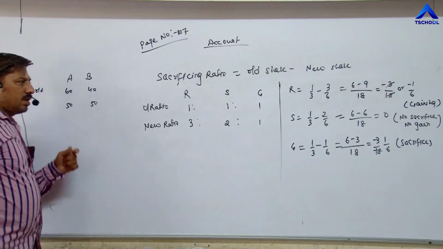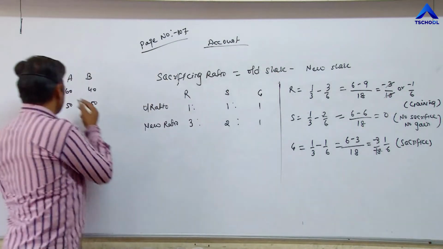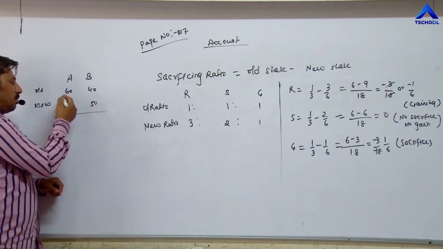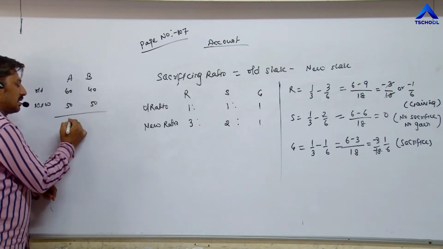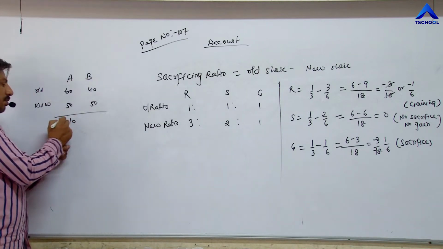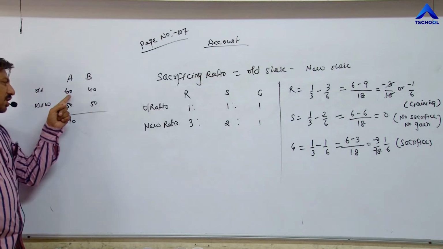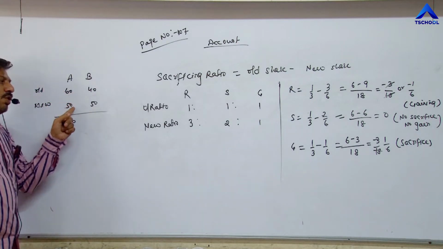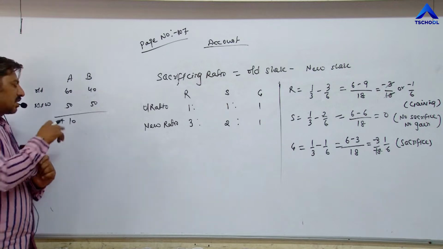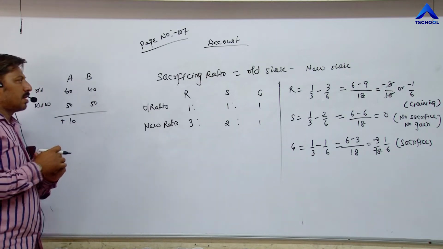Now if we apply the formula of sacrificing ratio, old share minus new share, in the case of A the answer comes positive: 60 minus 50, positive 10. It means he is sacrificing; his share reduces from 60 to 50. So whenever the answer comes positive, it means he is sacrificing, his ratio reduces.